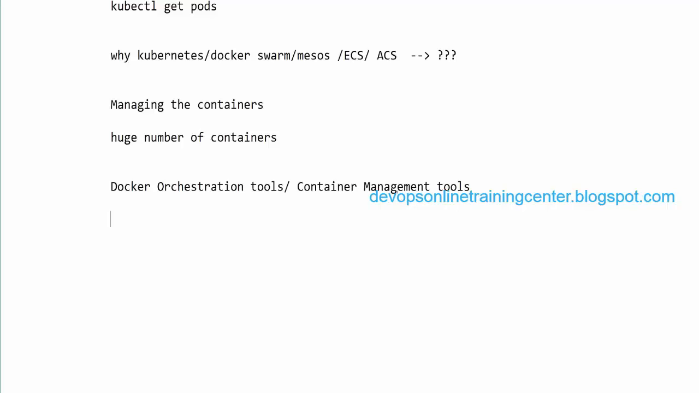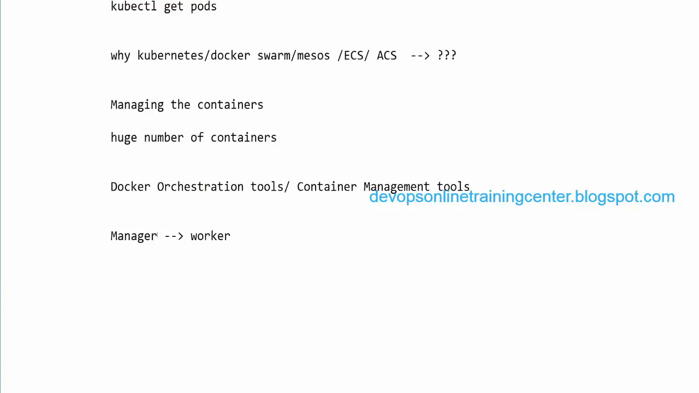These are nothing but Kubernetes, Docker Swarm, Mesos, ECS, and ACS. There are also some other tools. Docker Swarm we have seen. Basically we have manager nodes and worker nodes. From the manager we execute the commands, and that will create the containers on the worker nodes. We just tell it to create a container for me, and the manager will automatically choose the worker node.